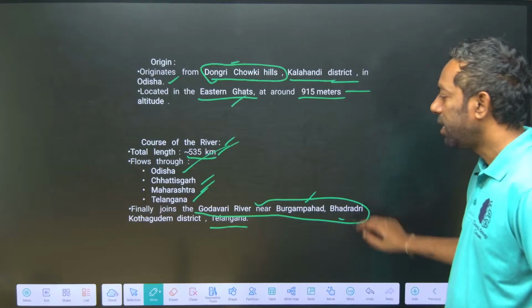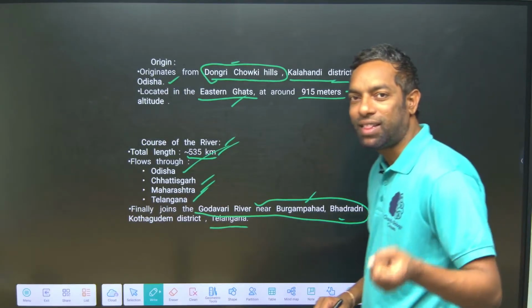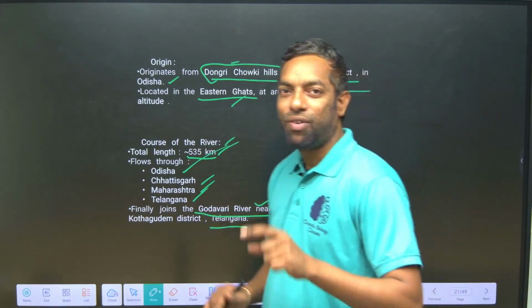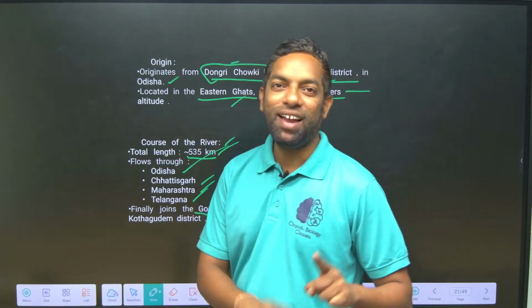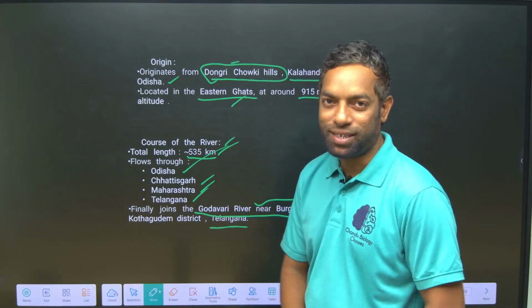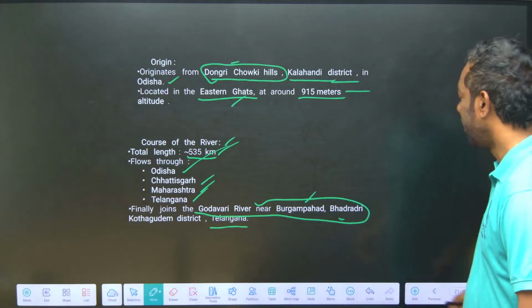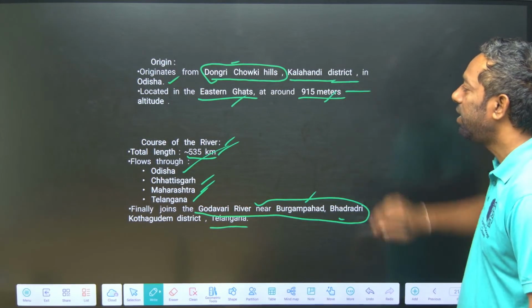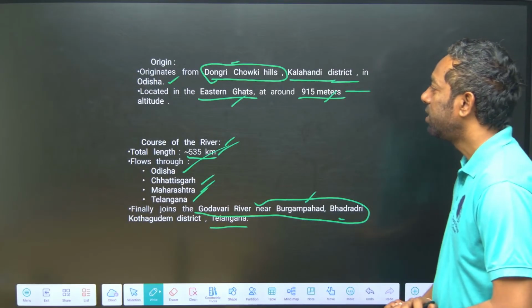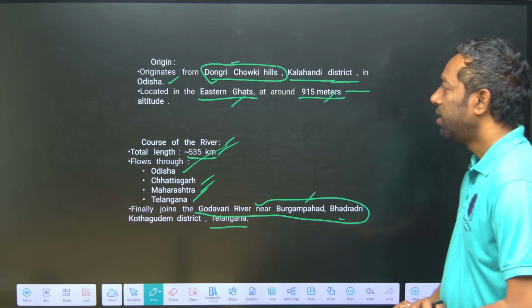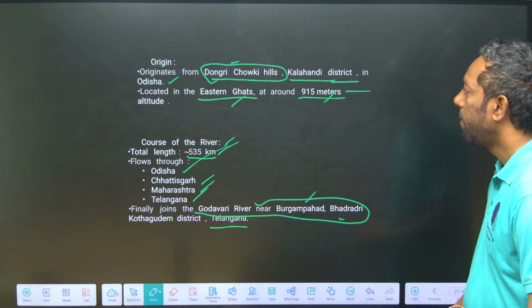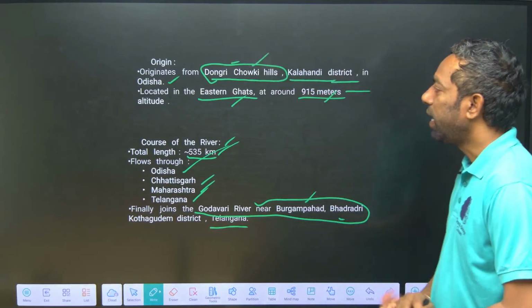Okay, Bhadradri Kottagudem district. Indravati is the river from Odisha that enters into the Telangana Bhadradri district. Yes, and this is about Indravati. Indravati is at high altitude, above sea level, and originates in Odisha, in the Dongri Chowki Hills.